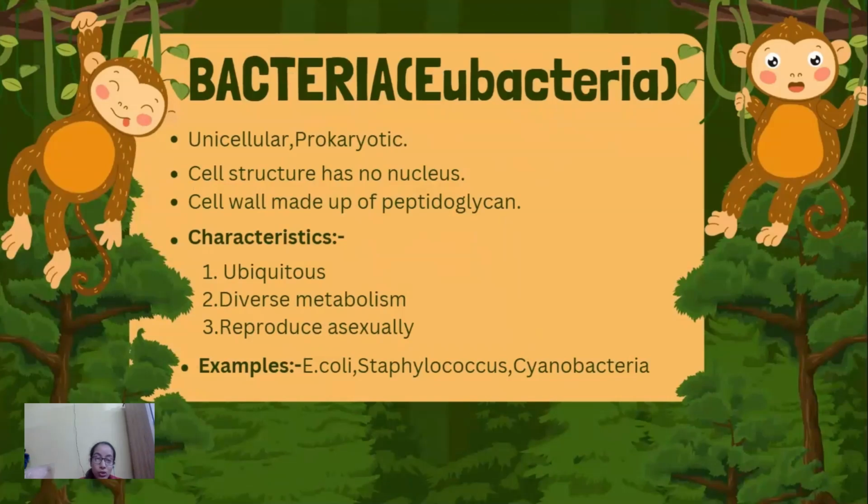The next thing that we are going to discuss is Bacteria, that is, eubacteria. They are generally unicellular, prokaryotic. Cell structure has no nucleus and the cell wall is made up of peptidoglycan. There are certain characteristics such as they are ubiquitous, they have a diverse metabolism, and they reproduce asexually. Examples: E. coli, Staphylococcus, and cyanobacteria.